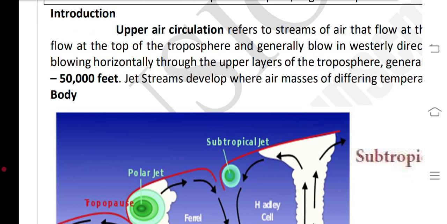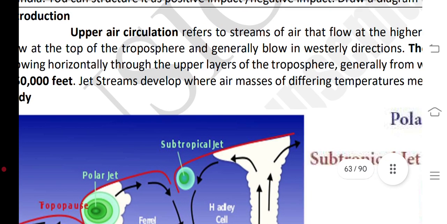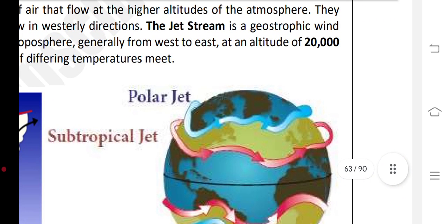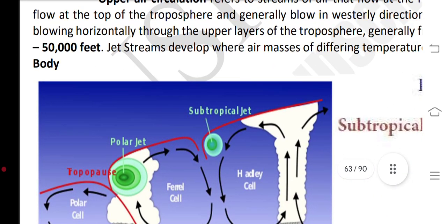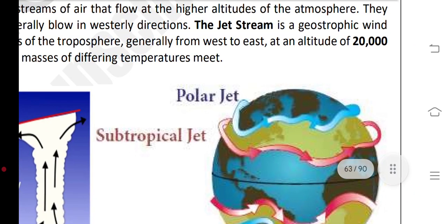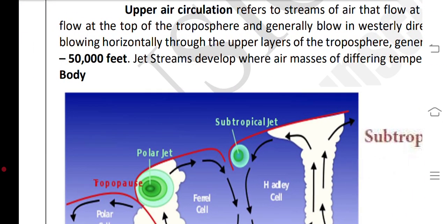Upper air circulation refers to the streams of air that flow at higher altitudes of the atmosphere. They flow at the top of the troposphere and generally blow in a westerly direction. The jet stream is a geostrophic wind blowing horizontally through the upper layers of the troposphere.